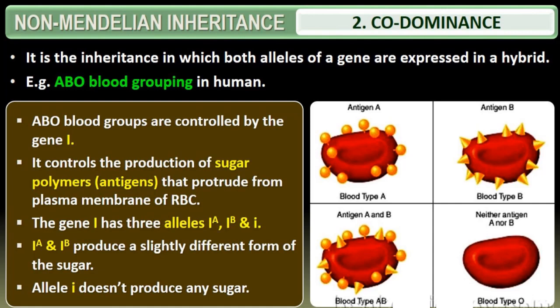So here also, the definition I have given you: it is an inheritance in which both the alleles of a gene are expressed in a hybrid.